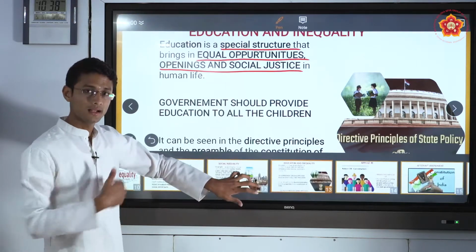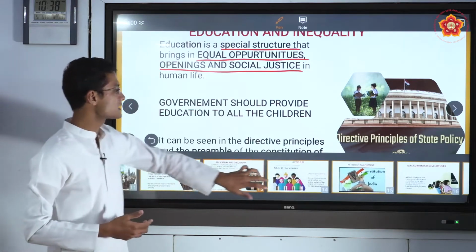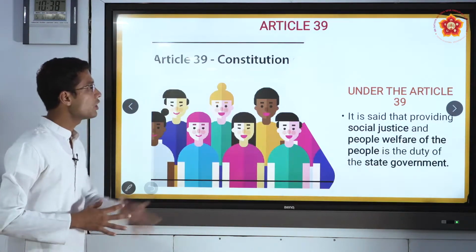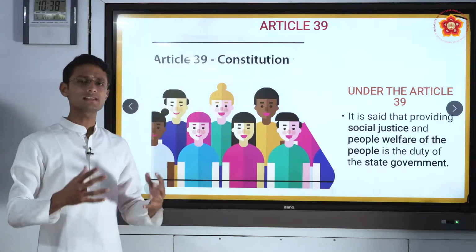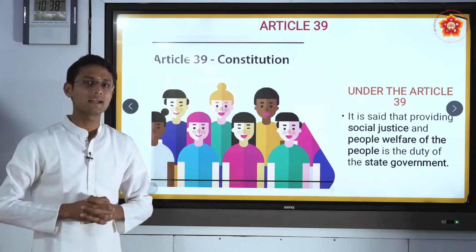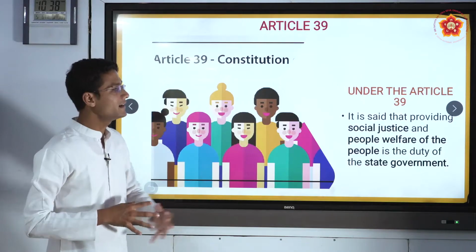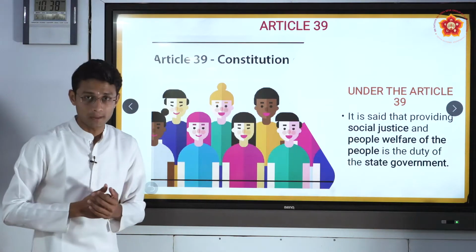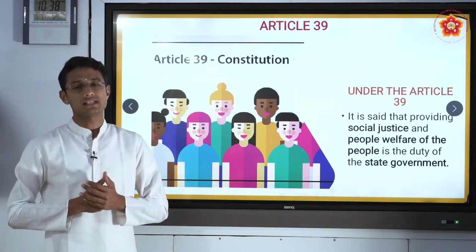Let us go through some of the articles which have been enforced by the government. So Article 39. Let us see what exactly Article 39 says. It says that providing social justice and people's welfare is the duty of the state government.